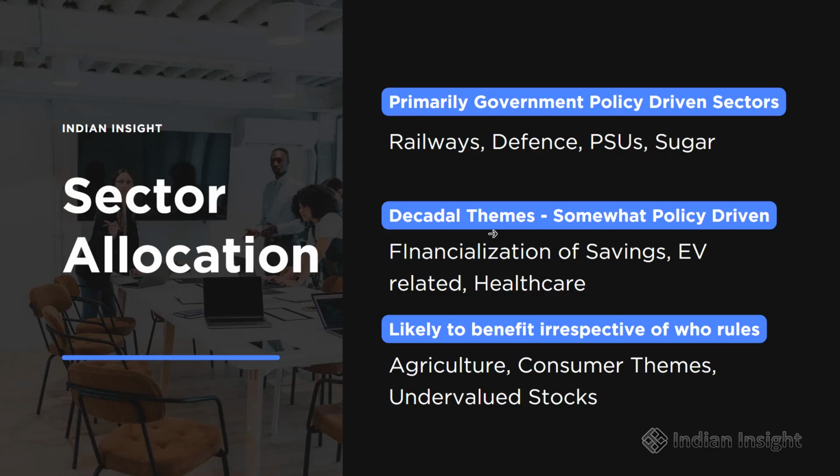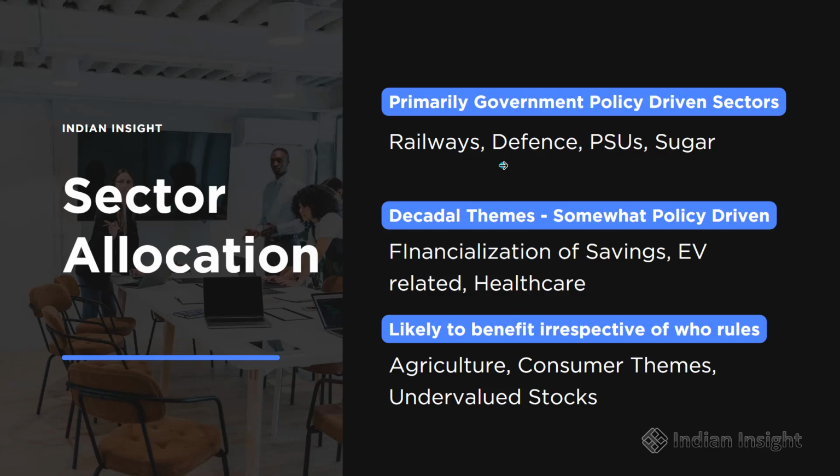Now, if you want to insulate yourselves or relatively insulate yourselves from political risk, then you should focus more on these two categories of stocks, basically decadal themes and themes that are likely to benefit irrespective of who is in power. So these two themes are going to be the themes that you should focus on.